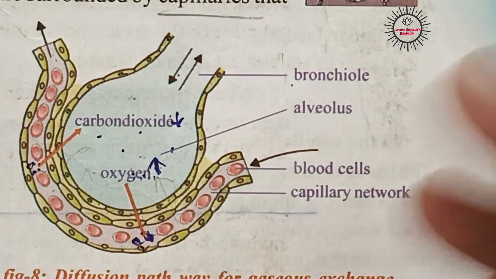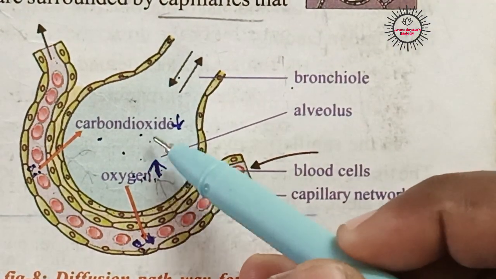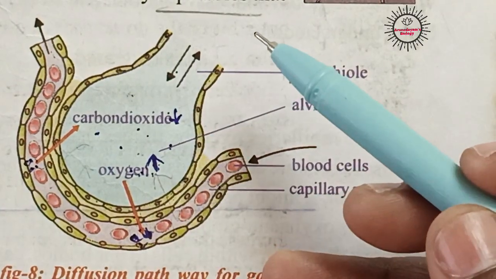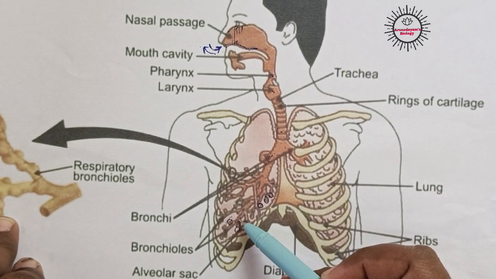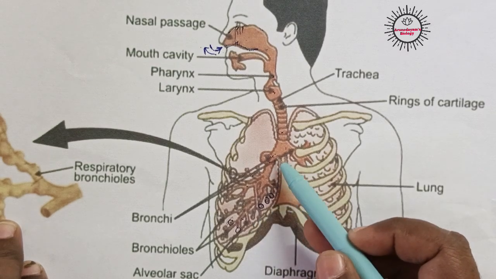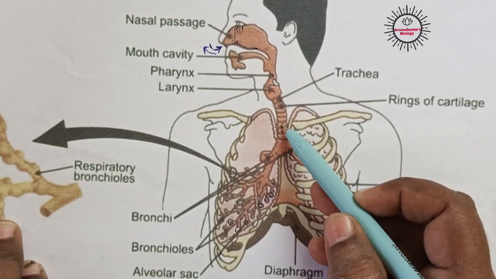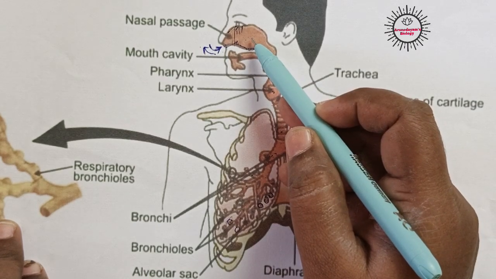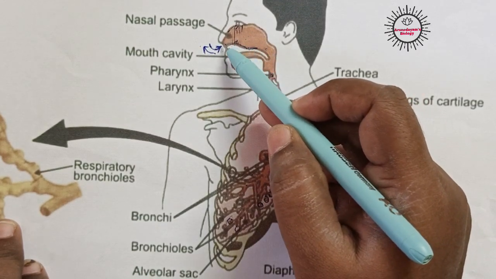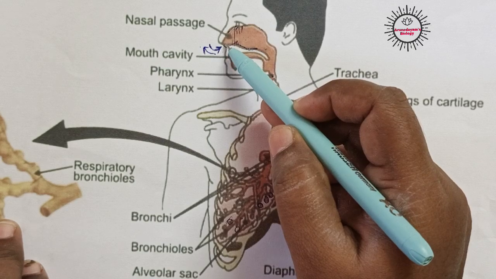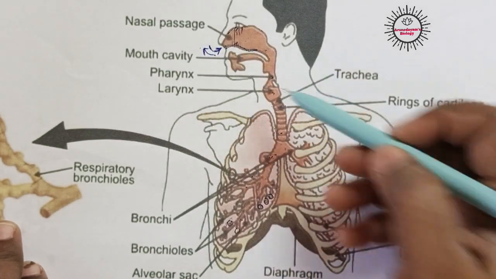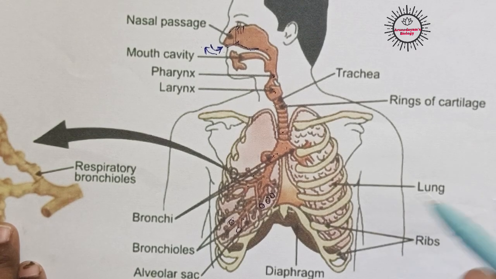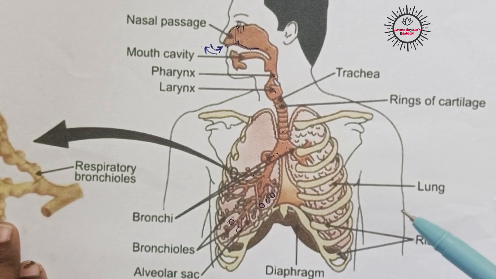So when we breathe out, the air along with carbon dioxide will move from this alveolus into bronchioles. From bronchioles the air moves into bronchi, bronchi to trachea, from trachea to larynx to pharynx, into nasal passages, and finally the air with carbon dioxide will move out of our nose through nostrils. So this is how expiration takes place. This is how carbon dioxide gets rid of our body through the respiratory tract.